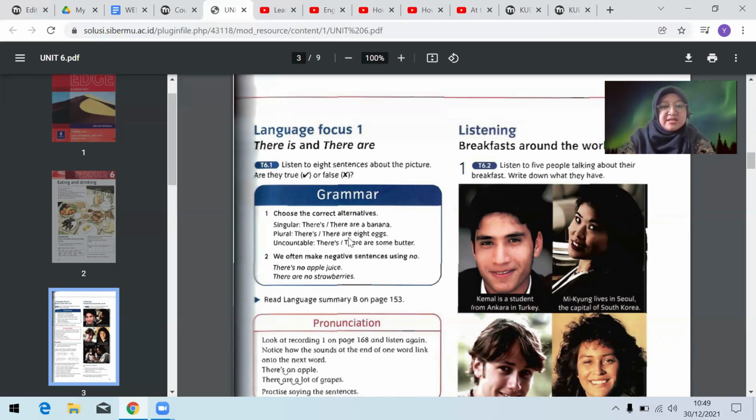Plural di sini misalnya there are, plural ya, misalnya 8 eggs. 8 telur. Nah, ini berarti plural ya. Nah, tapi kalau untuk uncountable karena di sini terhitung tunggal, jadi selalu menggunakan there is.